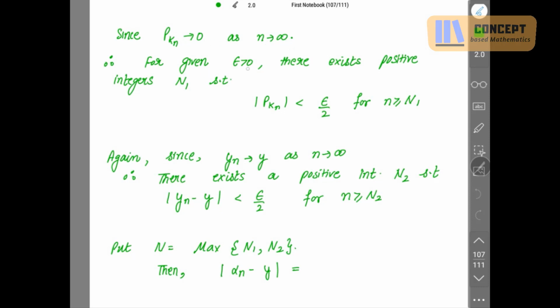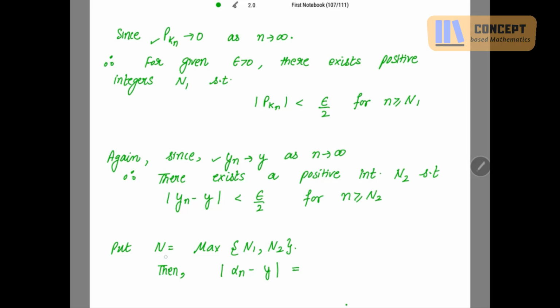That means for given positive epsilon, there exists a positive integer n1 such that mod Pkn is strictly less than epsilon by 2. I choose my epsilon to be epsilon by 2 for n greater than or equal to n1. Again, since yn tends to y as n tends to infinity, there exists a positive integer n2 such that mod yn minus y is less than epsilon by 2 for n greater than or equal to n2. I collect this and this.